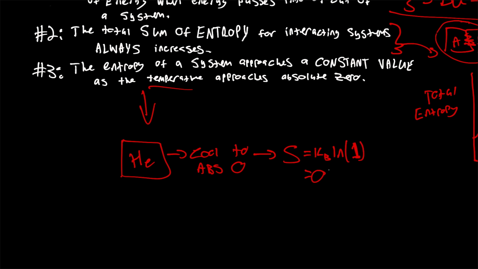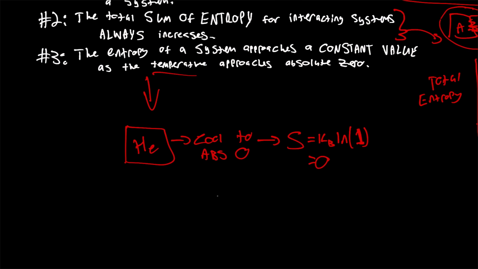Now, not all systems are going to be equal to 0. There are some systems in which you'll have some residual entropy that might be, I don't know, 0.01 or 0.57 or whatever. Basically, for those systems, they still approach a constant value at absolute zero, simply that constant value need not be 0.